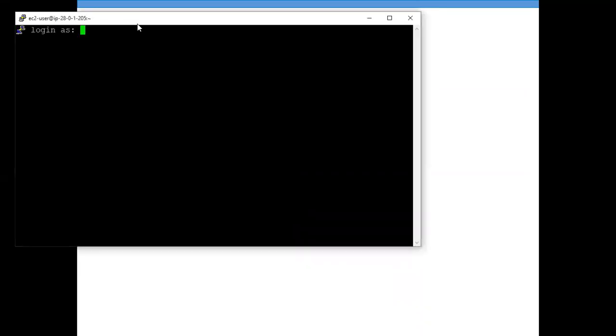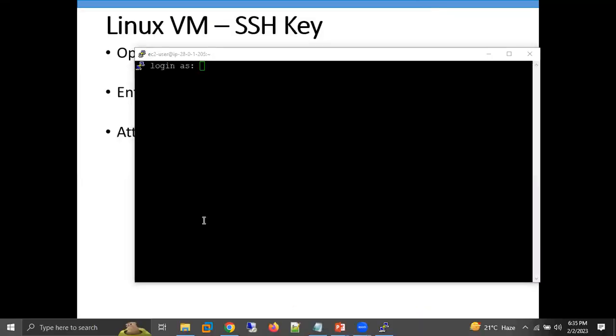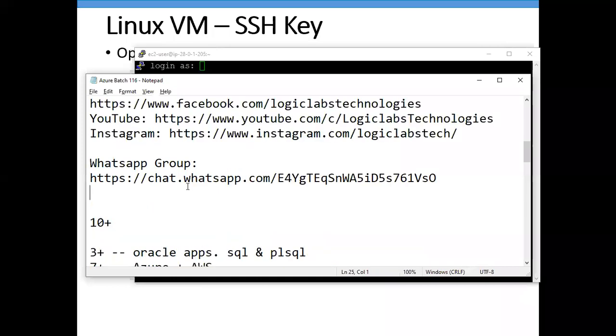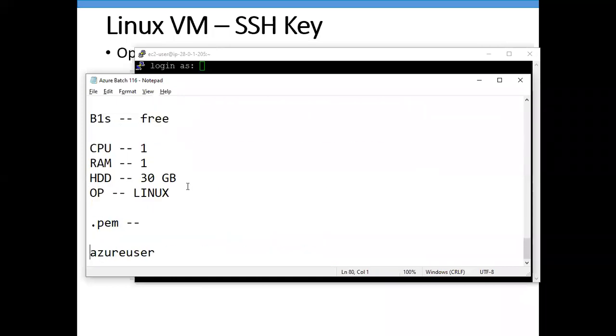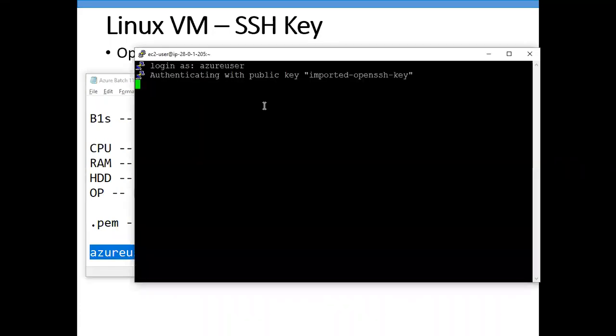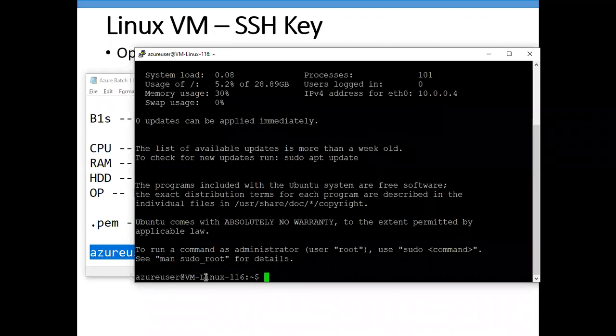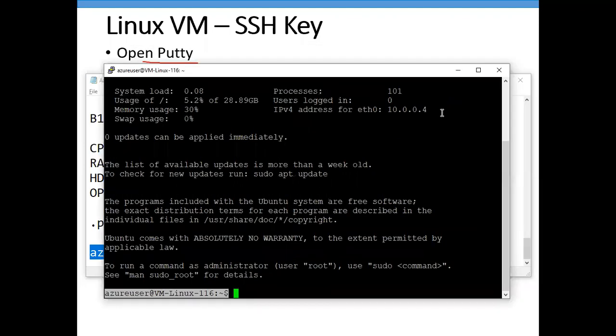Accept, enter your user. What is my username? Azure. Enter. And you can see here I'm able to connect to our Linux machine. So this is how we are connecting to our Linux virtual machines with the help of PPK files. First, we are converting PEM into PPK, and then with the help of PPK, we are connecting to our machine.